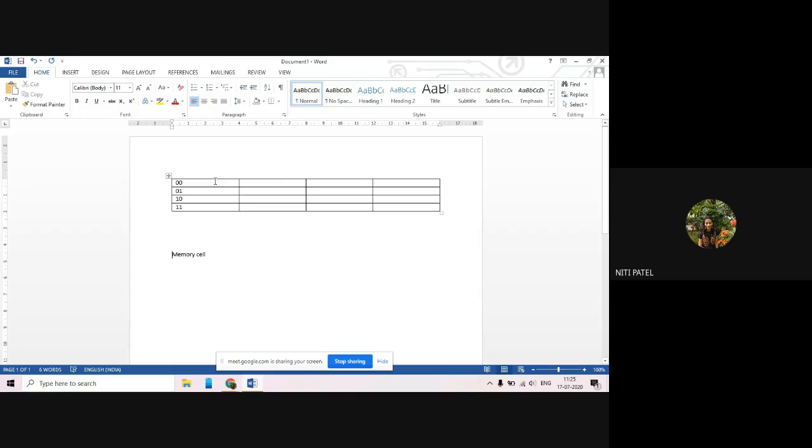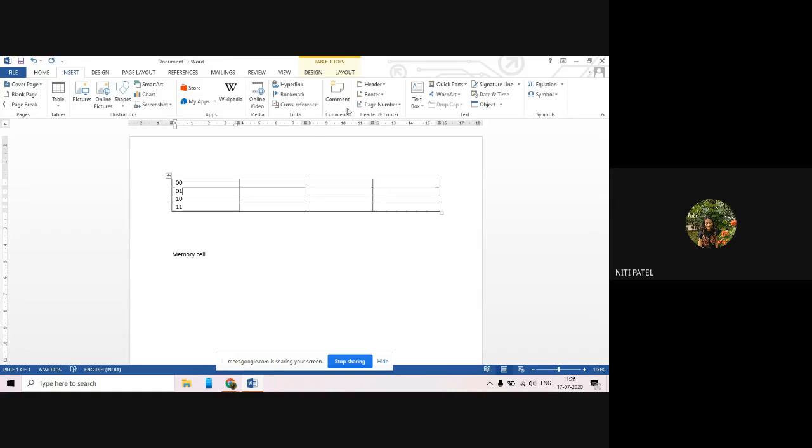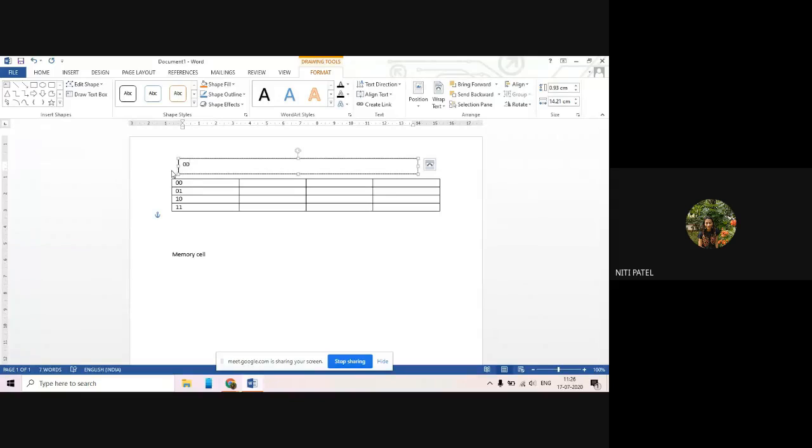What do you have? You have four columns, 1, 2, 3, 4, and you have four rows, 1, 2, 3, and 4. What is there in the first row? 00. What is there in your first column? 00. What is there in your next column? 01. What is there in your next column? 10. What is there in the last column? 11. So now, what will be the address? I can reframe this. Just a minute.